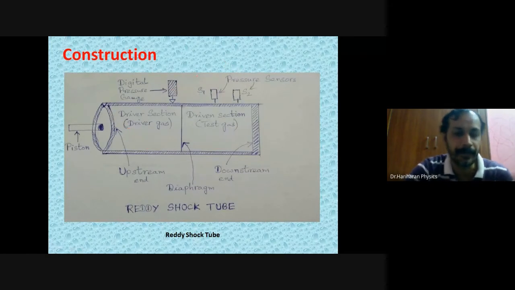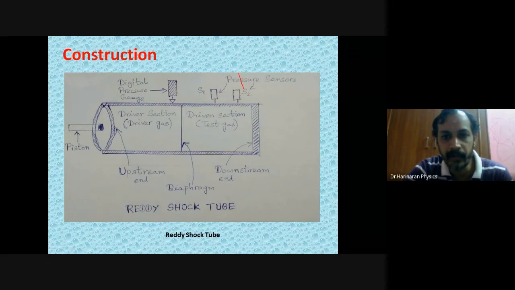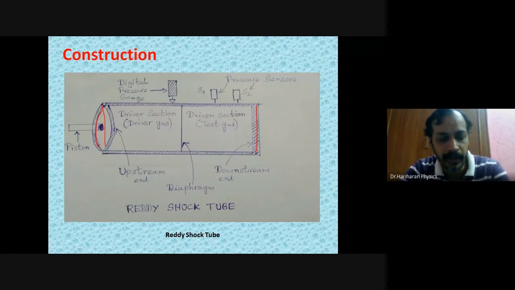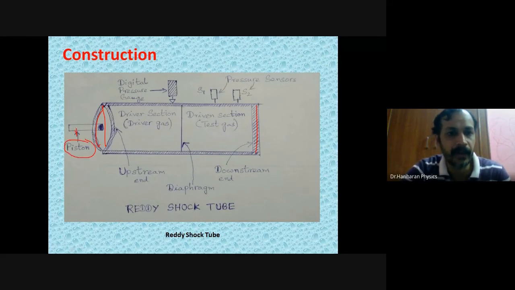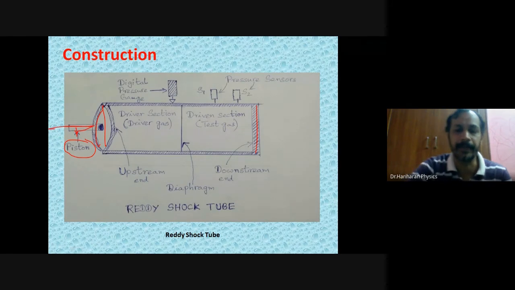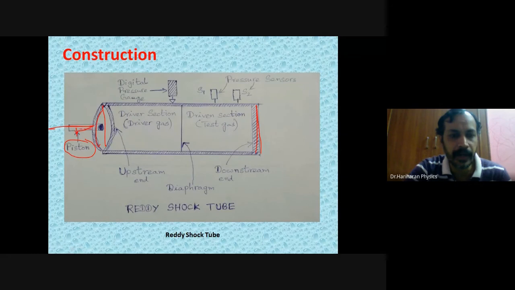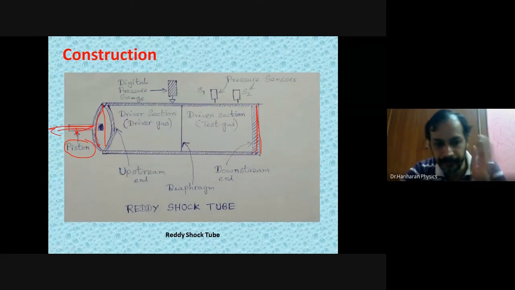Now, one end of the tube is closed. The other end is connected to a piston. This is where the piston is, and this is the handle of the piston. So one end of the tube is closed, and the other end is connected to a piston, as shown in the figure.